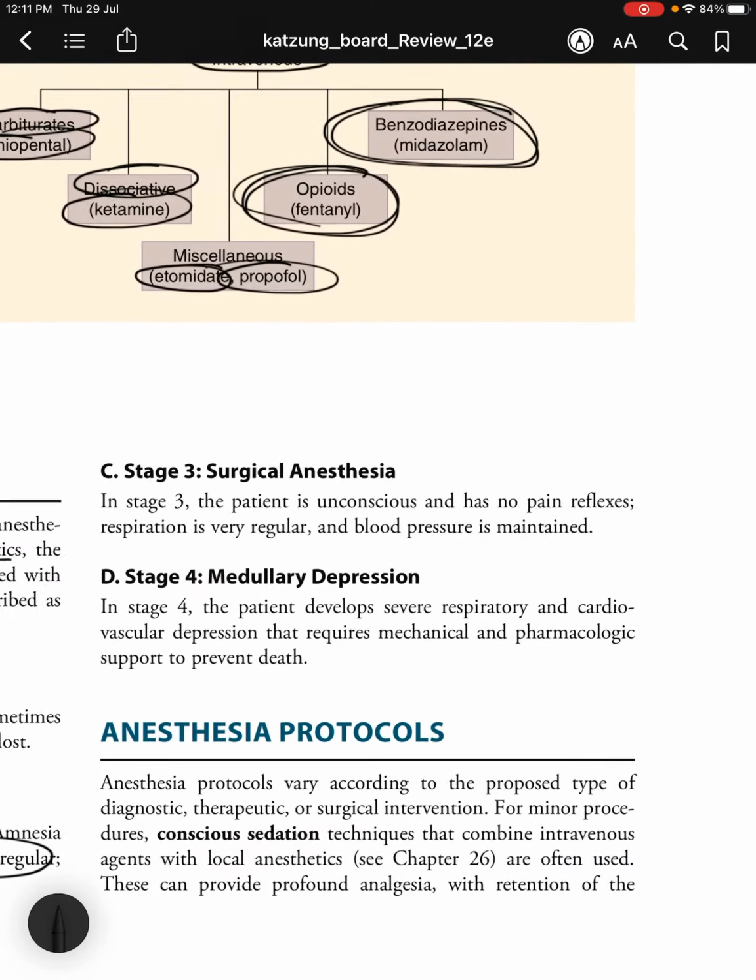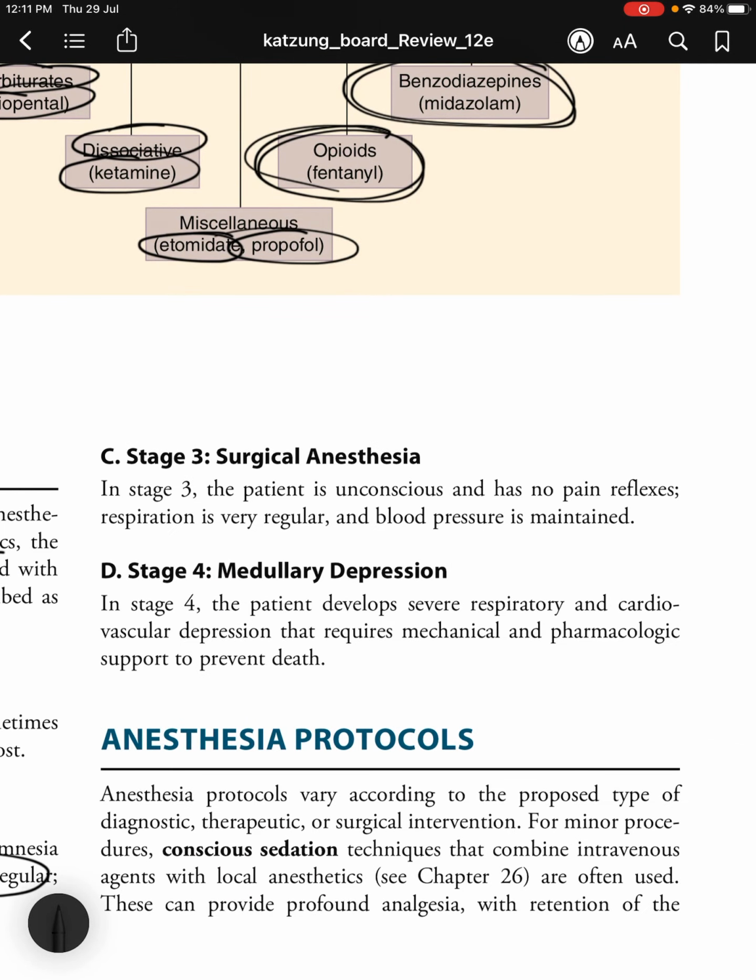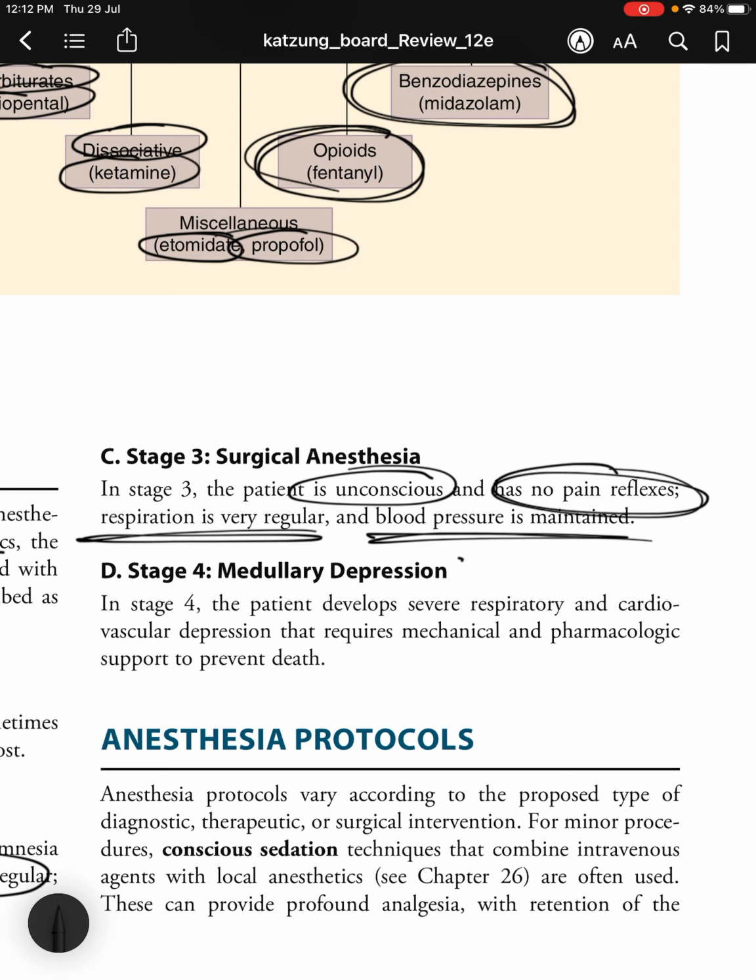Then stage 3 is surgical anesthesia. The patient is unconscious and has no pain reflexes. Respiration is regular and blood pressure is maintained. Stage 4 is medullary depression. The patient develops severe respiratory and cardiovascular depression that requires mechanical and pharmacological support to prevent death.